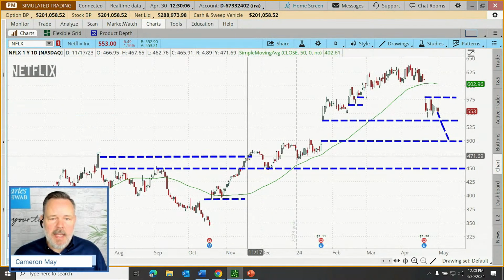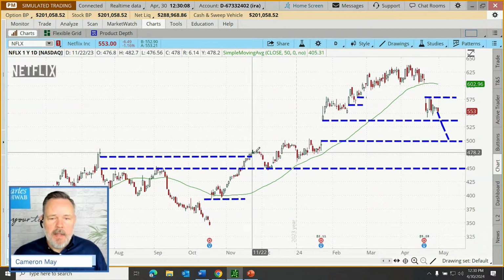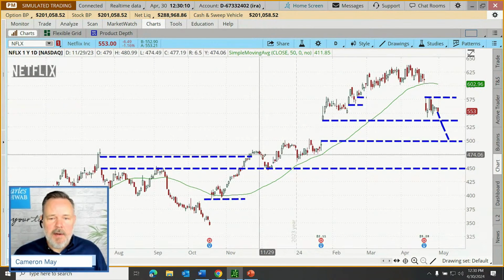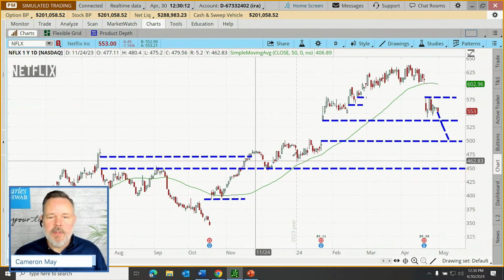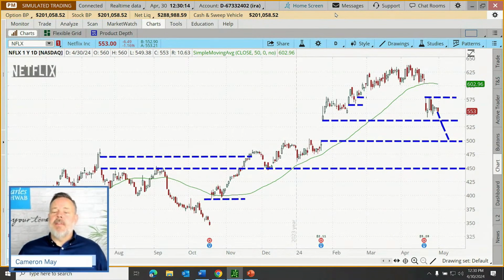And did we close that gap? Yep. And shortly thereafter, it kind of petered out again here. Yeah, here we closed that gap. So yes, if price moves back into a gap range, then the next assumption becomes that the gap is likely to fill. But the initial assumption is the gap should be acting either as support or resistance.